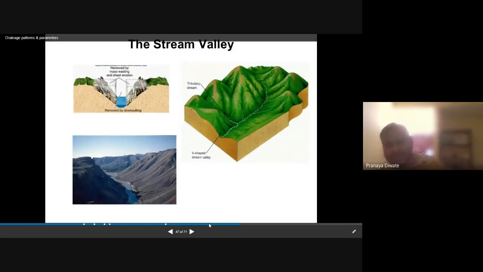That one is a basin. Now, what is the difference between a basin and a stream valley? A basin is a very large unit, whereas a stream valley is a sub-part of that basin. You can say it is for the particular valley.